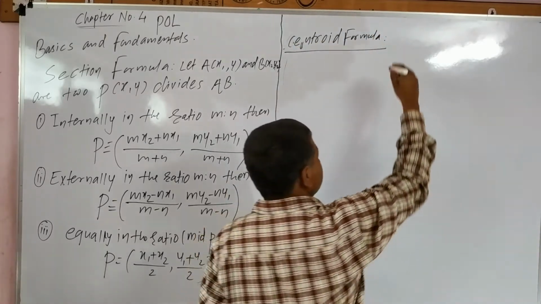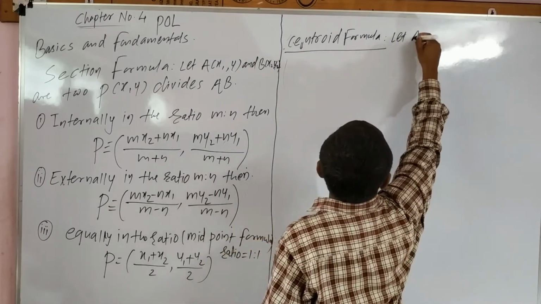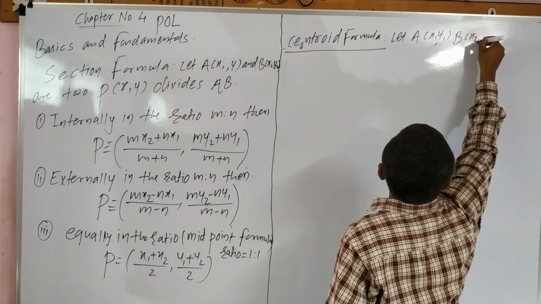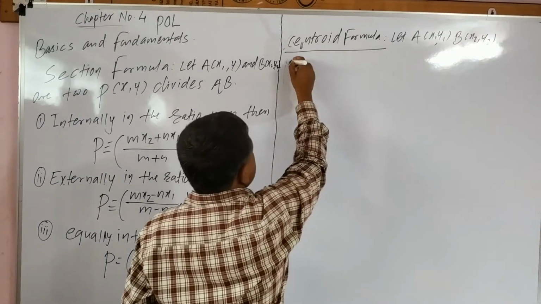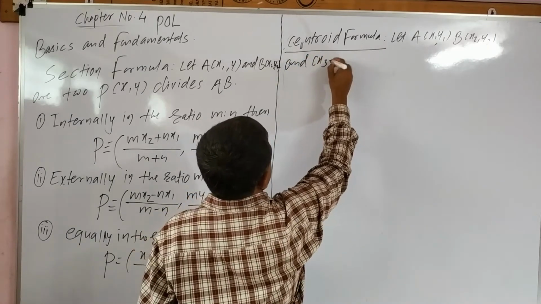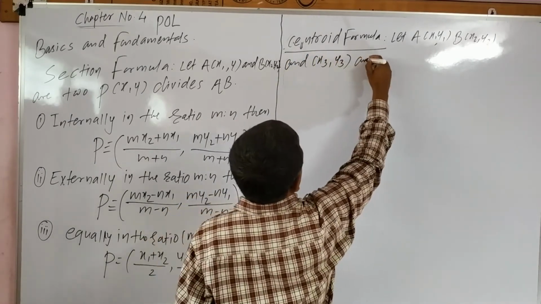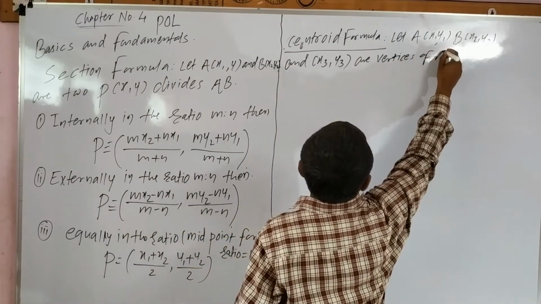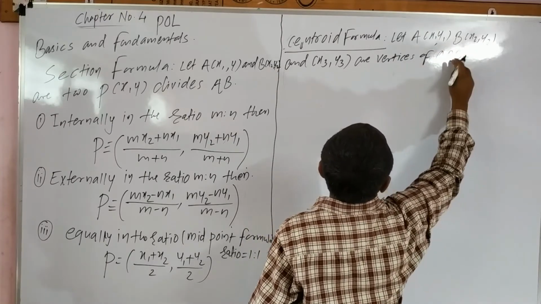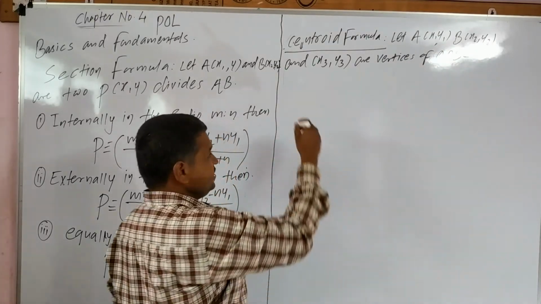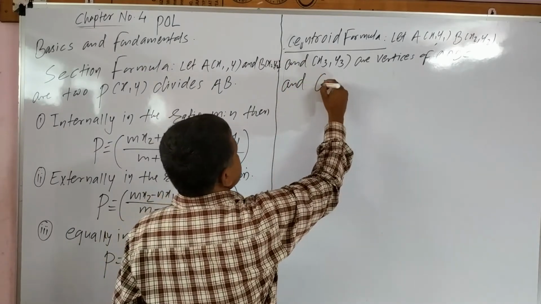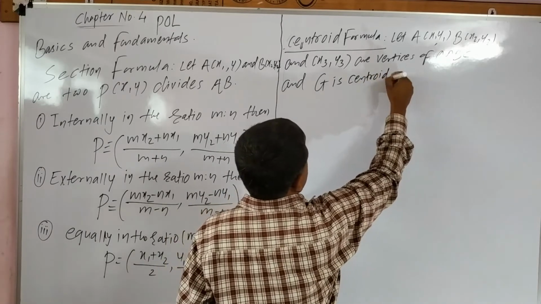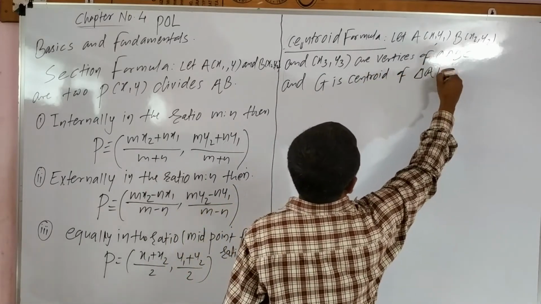Centroid of a triangle, you know that. Let A x1 y1, B x2 y2, and C x3 y3 are vertices of triangle ABC, and G is a centroid of triangle ABC.